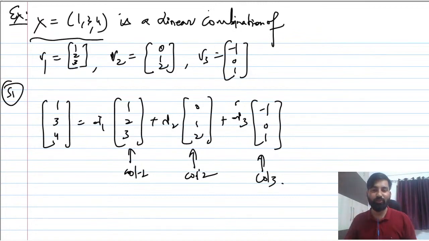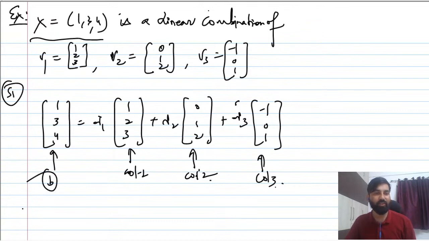The A matrix you obtain by combining column 1, column 2, column 3, and this is the B matrix. Tack the B matrix onto the A matrix, which is known as the augmented matrix, and then apply elimination. Elimination is one of the most powerful tools to solve any question in linear algebra, so you should never forget it.